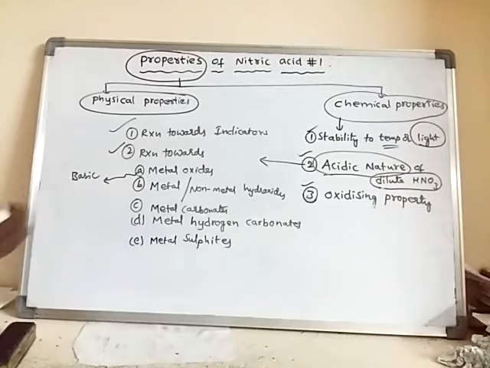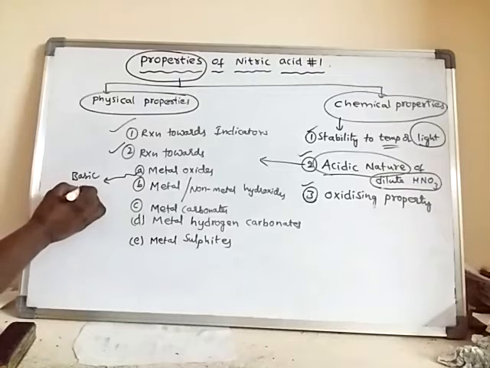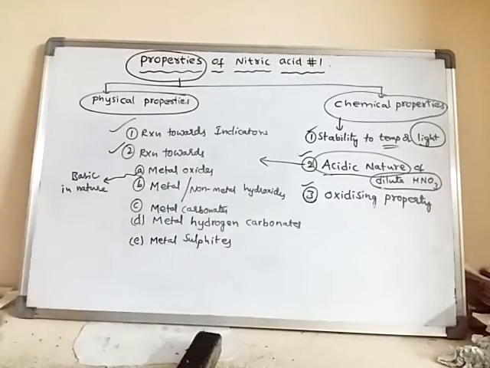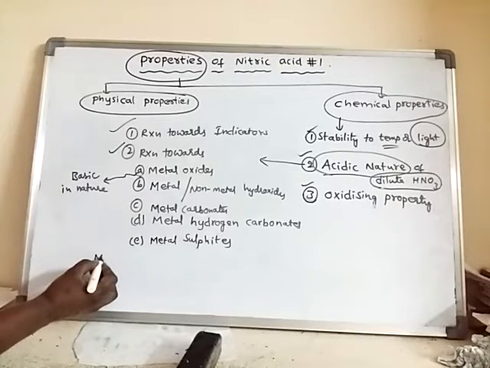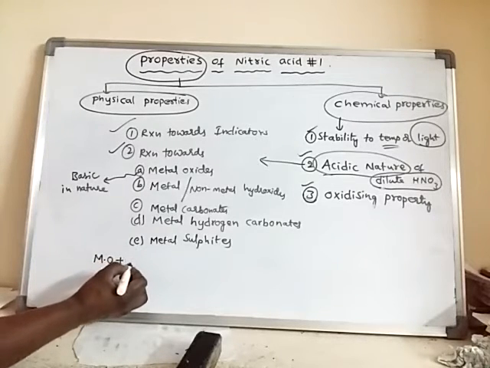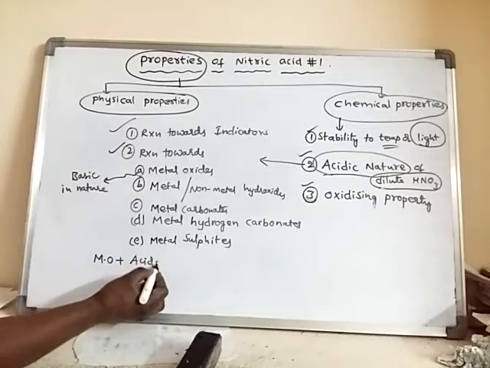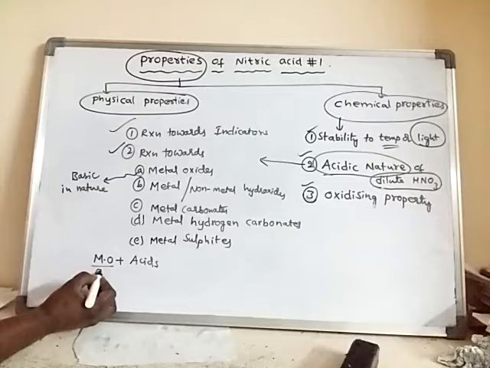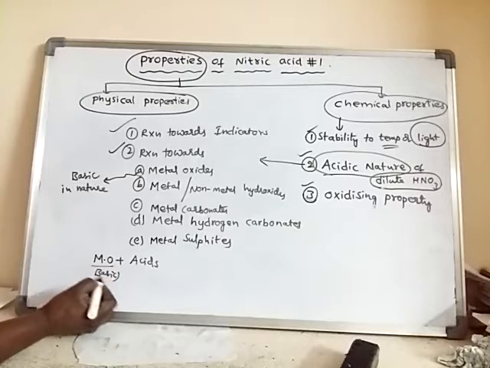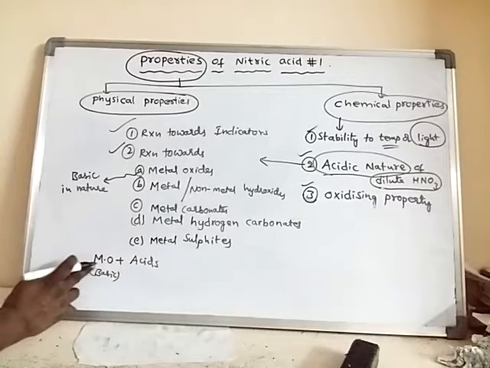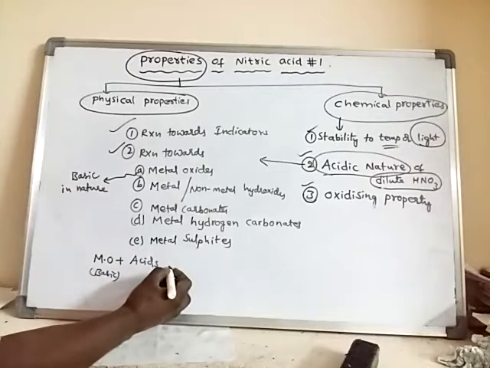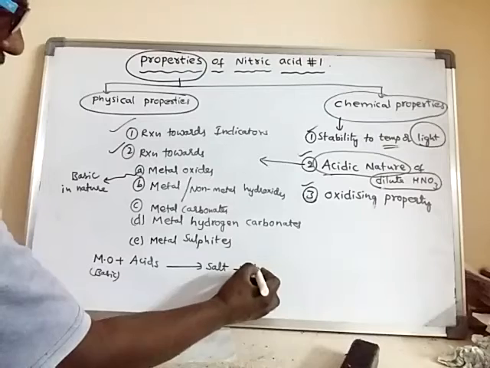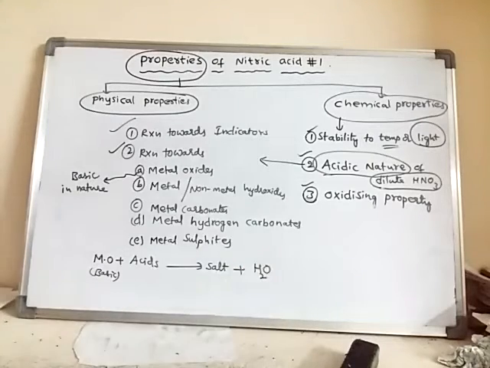So as these are basic in nature, what happens when metal oxides react with acids? They should form salt and water with acid.